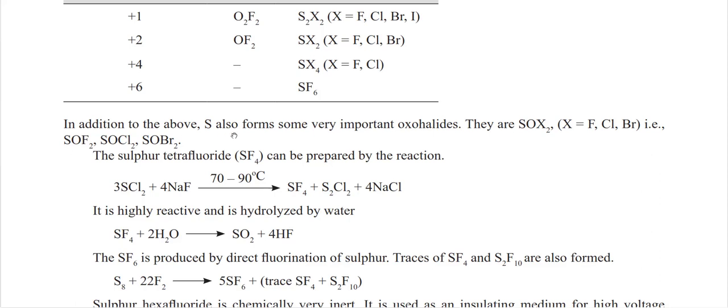In addition to the above, sulfur forms some very important oxohalides like SOX2. It can react with fluorine, chlorine, and bromine, and you already know thionyl chloride, which we have used many times in organic reactions for chlorination purposes. So sulfur tetrafluoride can be prepared by the reaction of thionyl chloride and sodium fluoride. So you can easily prepare SF4. And further, if you do hydrolysis of this, you will get sulfur dioxide and hydrogen fluoride.